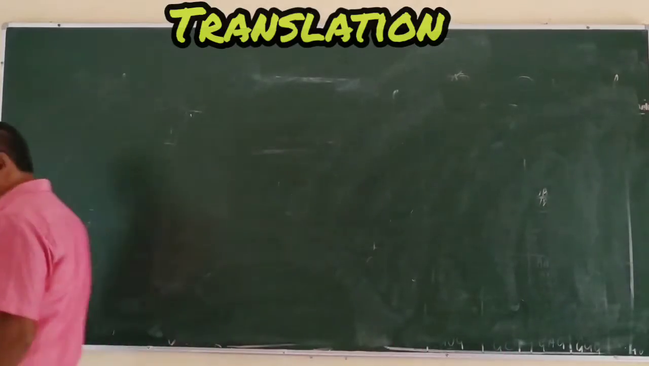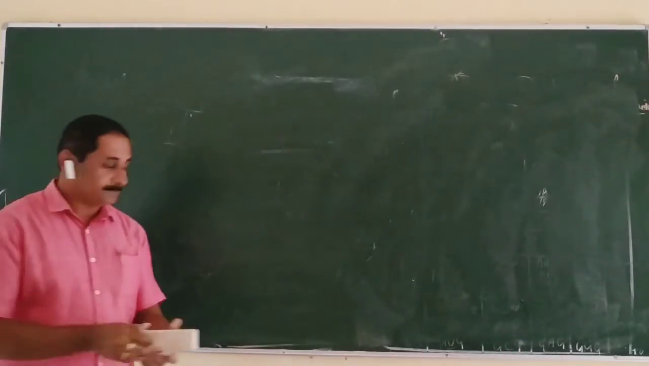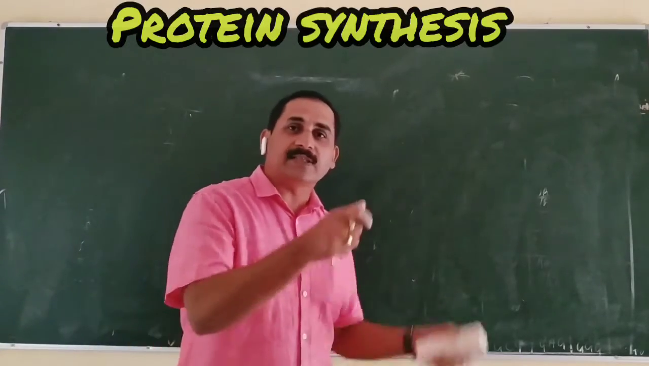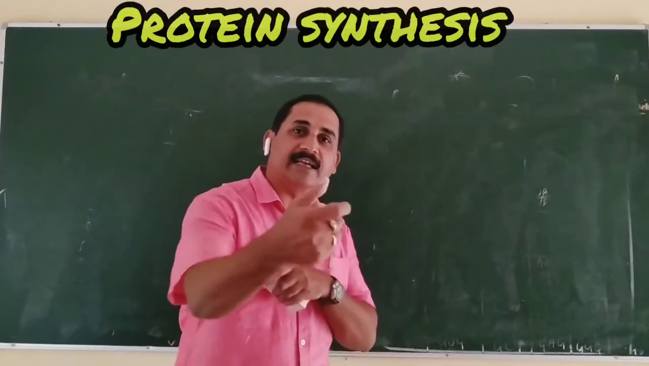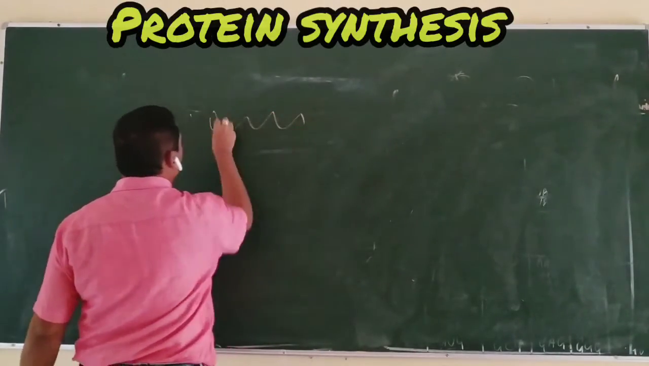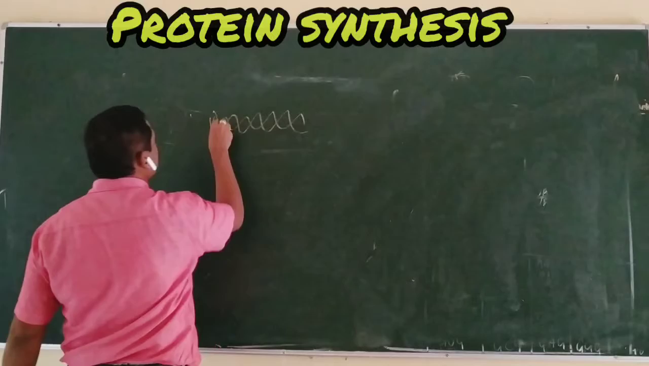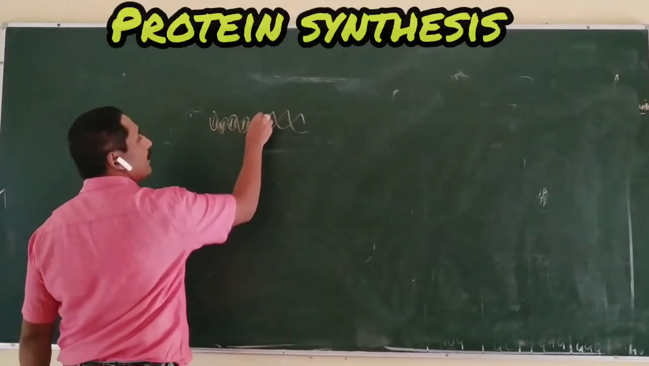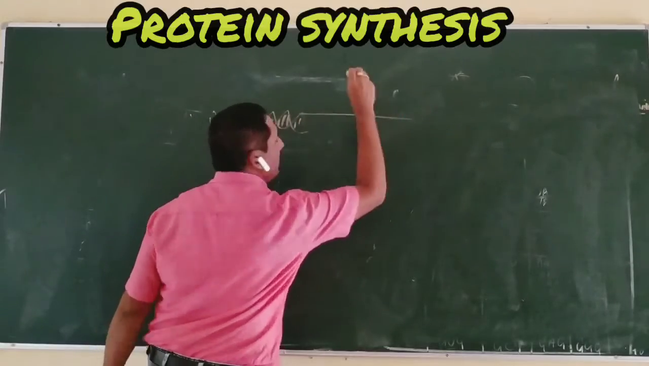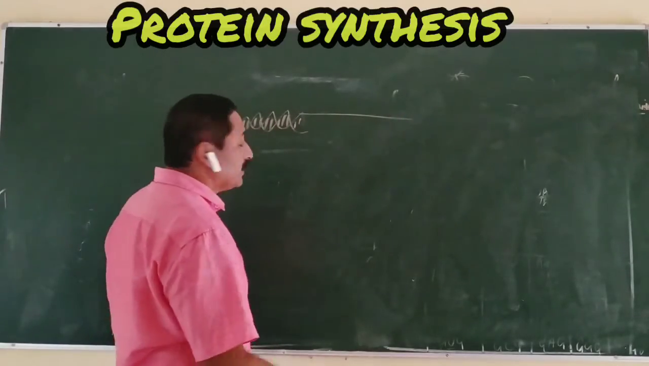The message is converted in the form of protein. Protein synthesis always begins with the first step of transcription, and that gets translated into protein. The DNA is a biomolecule which contains a lot of information in the form of genetic code, in the form of codon. So the codon is formed after the formation of mRNA.